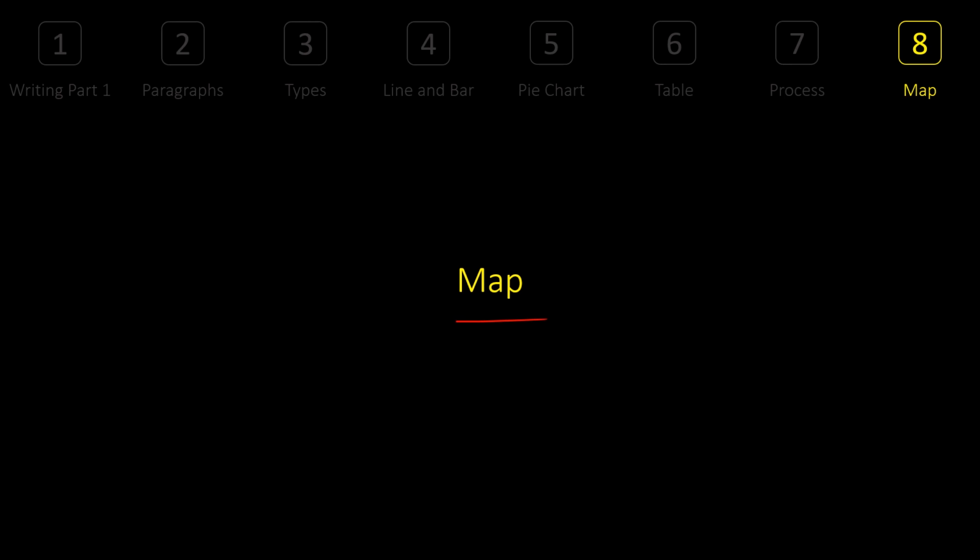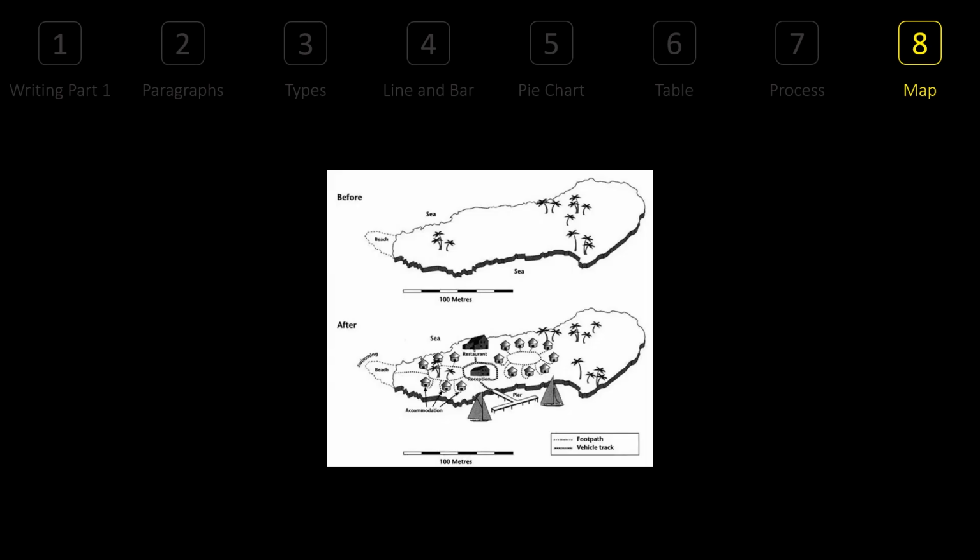What happens in map is you're given two different diagrams in a single image. Both of them are the same thing, but with some change, like a school diagram, a beach diagram, or an island diagram, where you have to explain what changed in this map in one year or another year. So they might give you, like, 1910 and 2010. You have to show the difference, what happened in this year and this year. That's your task to do. You see that here there were trees earlier, there were no houses, or whatever the change is there.